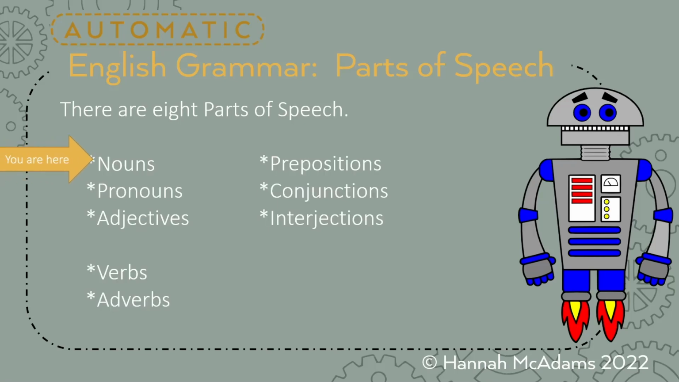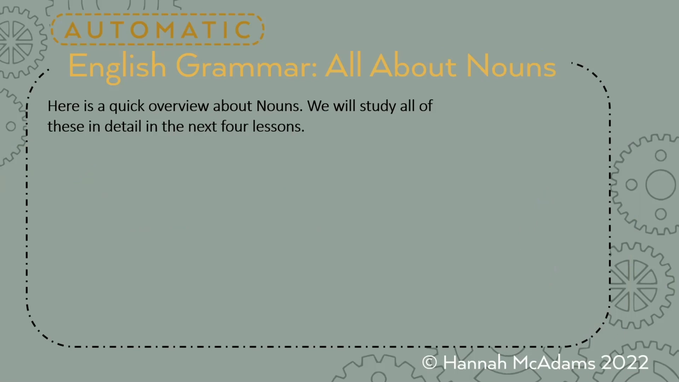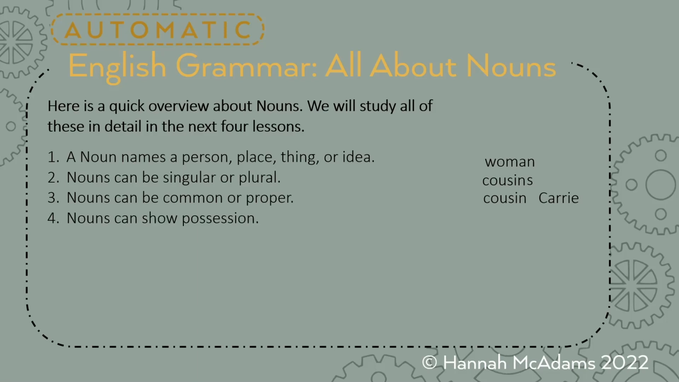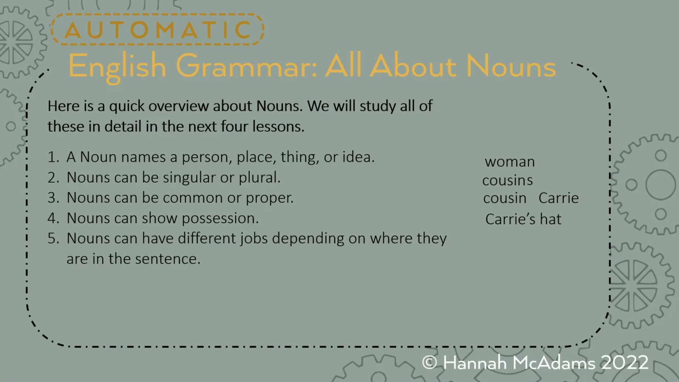We are still studying nouns, and we are going to talk about them in detail, but here's kind of the bird's eye view of what we want to know about nouns. A noun names a person, like a woman, or a place or a thing or idea. Nouns can be singular, like cousin, or plural, like cousins. Nouns can be common, like cousin, or proper, like my cousin Carrie. Nouns can show possession, like Carrie's hat. And nouns can have different jobs depending on where they are in a sentence, and a group of animals of the same kind may have a collective name.